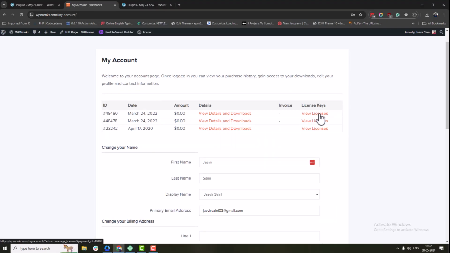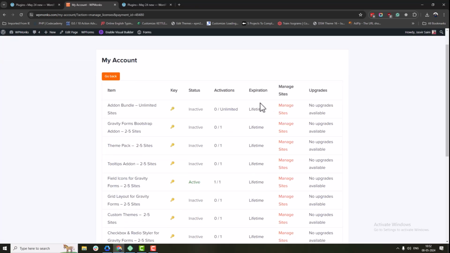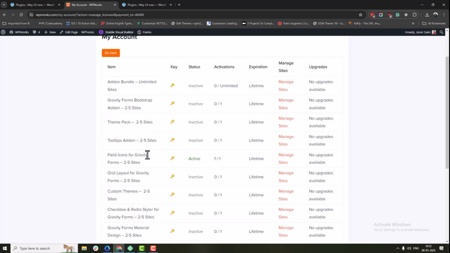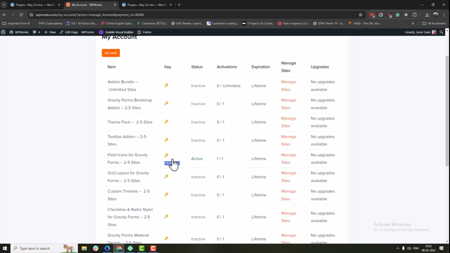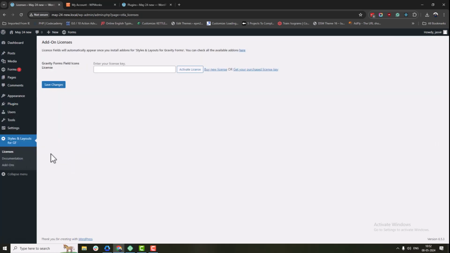Don't forget to add your license key for updates and support. Copy your key from your WP Monks account. Then go to Booster Settings and click on Licenses. Paste your key and click on Activate License.